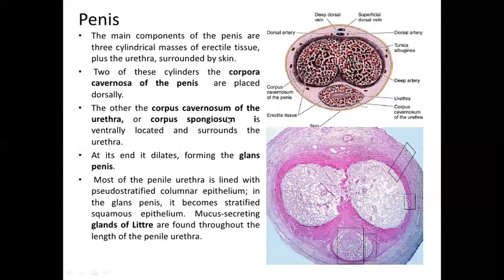Next is penis. The main components of penis are three cylindrical masses of erectile tissue plus the urethra surrounded by skin. Most of the penile urethra is lined with pseudostratified columnar epithelium. In the glans penis, it becomes stratified squamous epithelium. The mucus-secreting glands of Littré are found throughout the length of penile urethra.